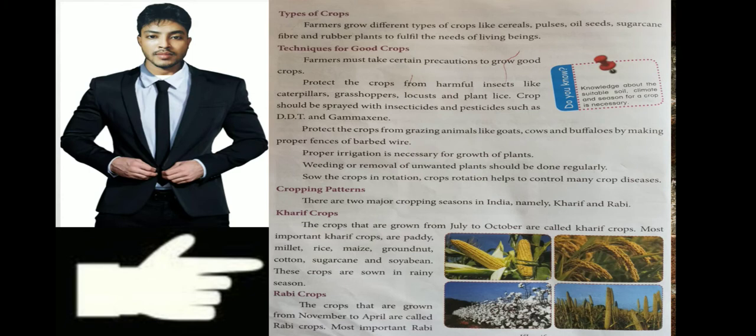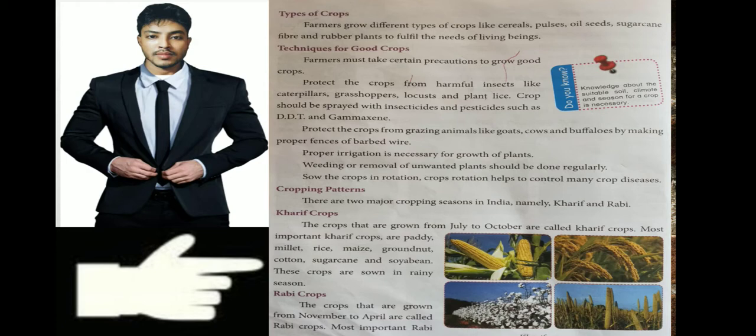Germination and growing vegetables. There are so many types of crops: cereals, pulses, oil seeds, sugarcane, fiber, rubber plants. And to grow good crops we have to follow some methods, and these methods are